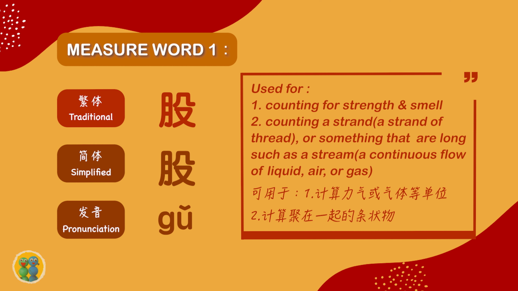股 is used for counting strength and smell. It can also be used for counting a strand, like a strand of thread, or something that is long, such as a stream, like a water stream or river stream, a continuous flow of liquid, or air or gas.